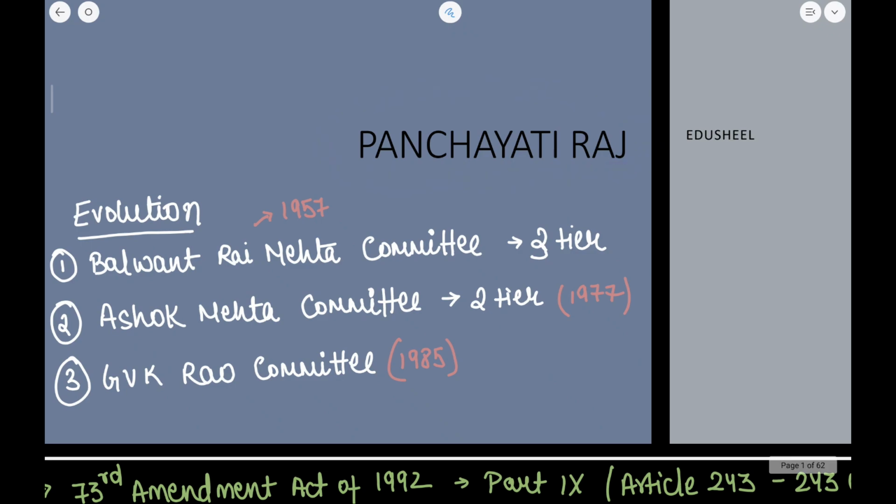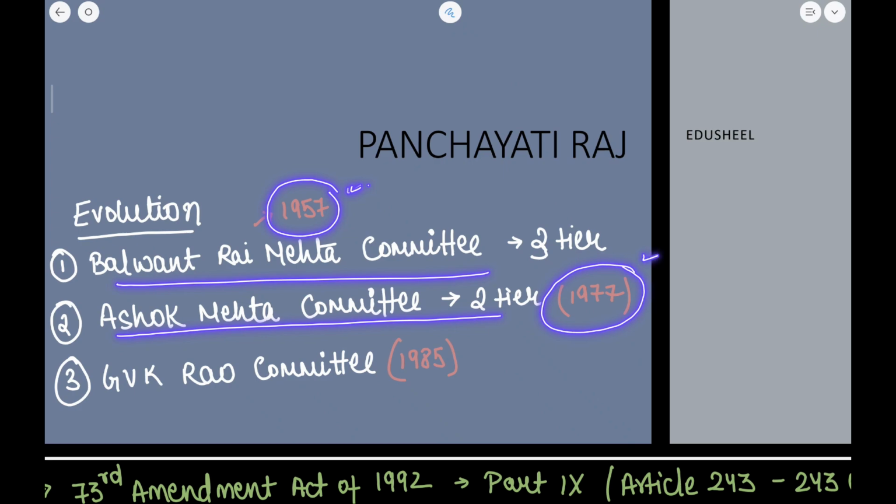Okay, now the Balwant Rai Mehta Committee was formed in the year 1957. Then the second was the Ashok Mehta Committee in 1977. Just note down the chronology. The GKV Rao Committee was made in the year 1985.